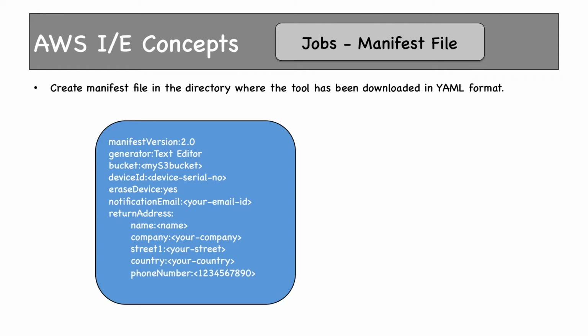You have erase device. It says what AWS should do once the data has been extracted or imported. If you mention erase device as yes, all the data from that device will be wiped out. Email notifications would be sent to these email IDs once the import job is completed. Then you have to mention the return address, which is typically your corporate data center address, where you want AWS to send the device once the import is done and all data have been erased.